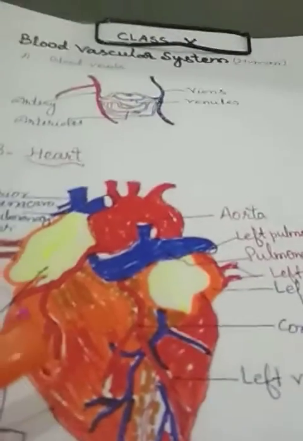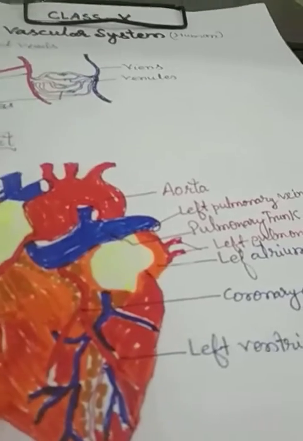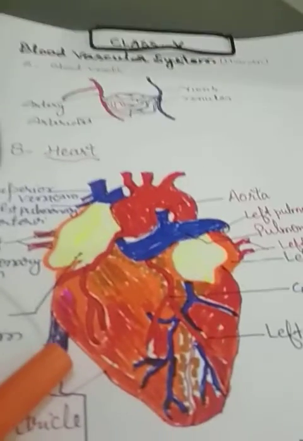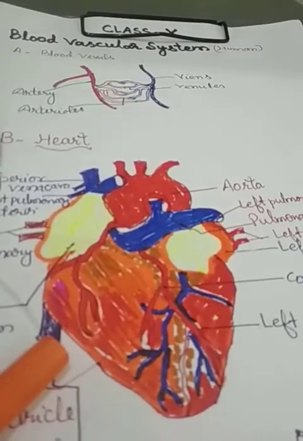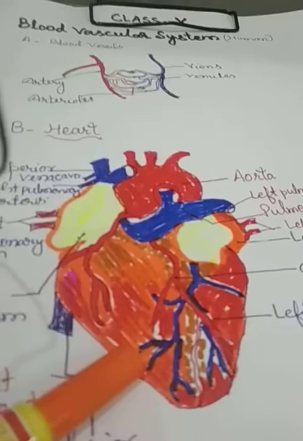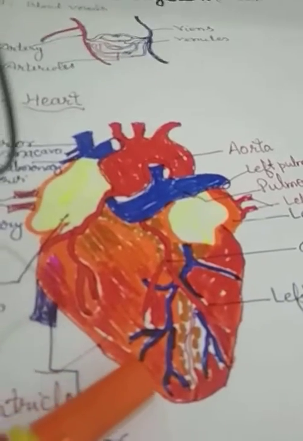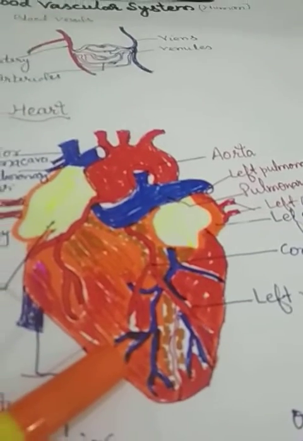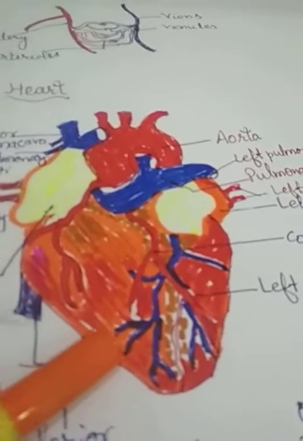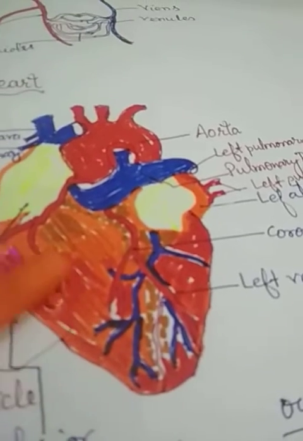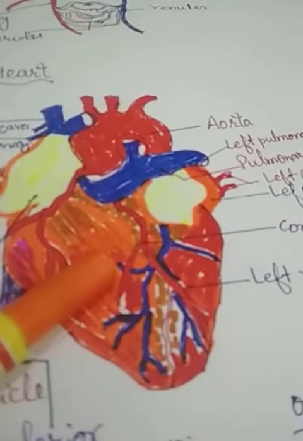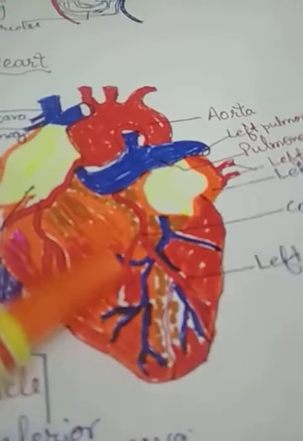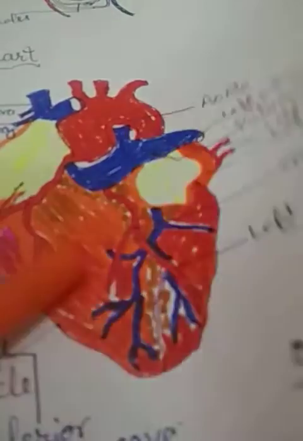And my dear student, this heart is covered with a membrane, and that membrane is called pericardial membrane. The pericardial membrane covers the heart, and the space between the pericardial membrane and the heart wall is filled with fluid. That fluid is called pericardial fluid, and that cavity is called pericardium.